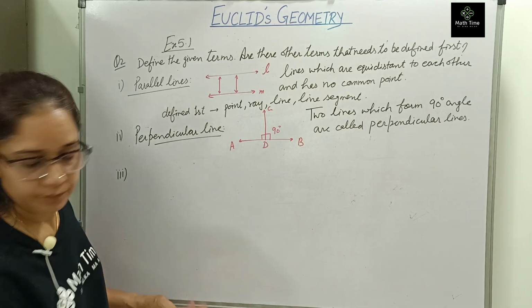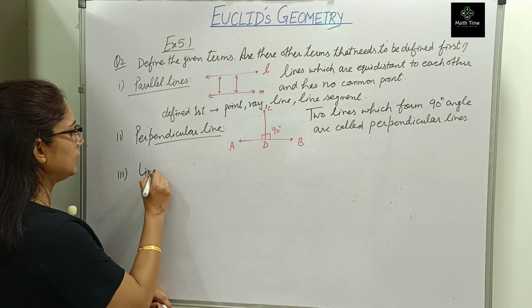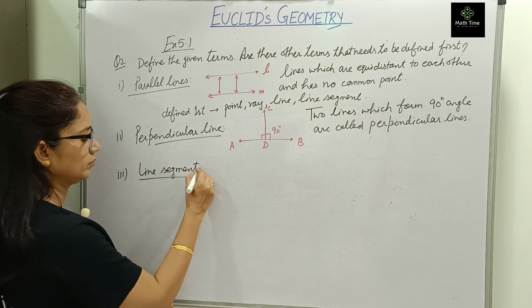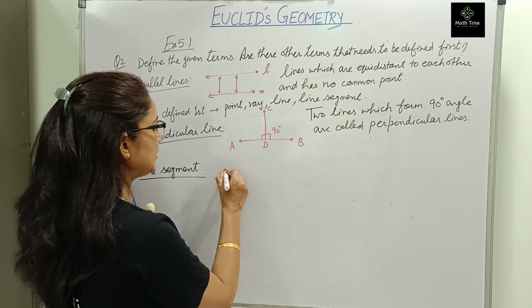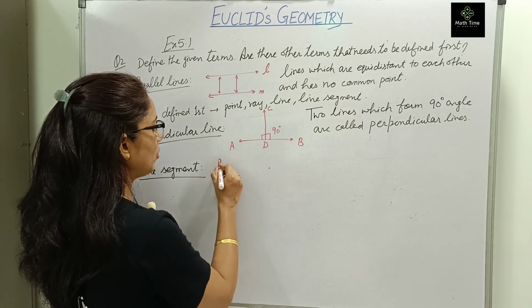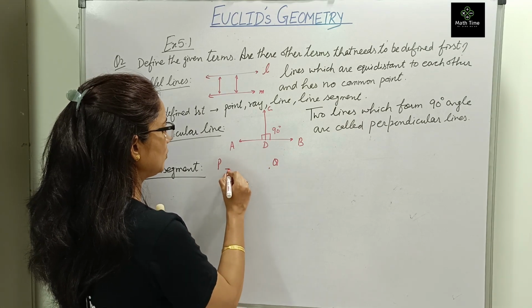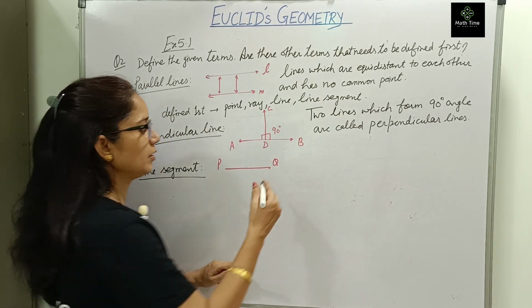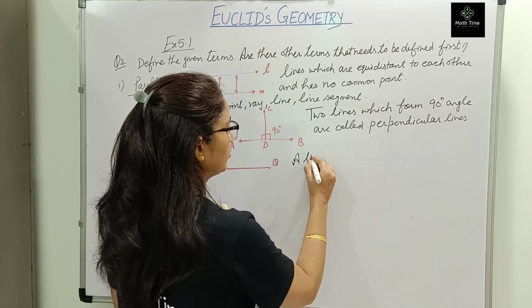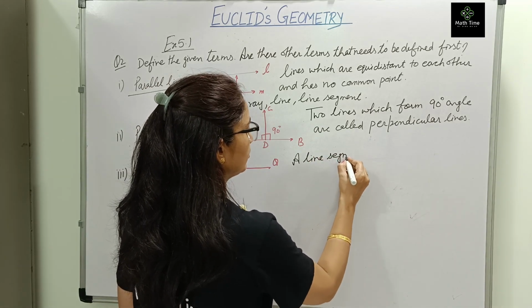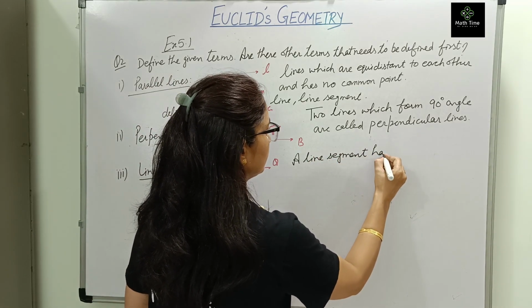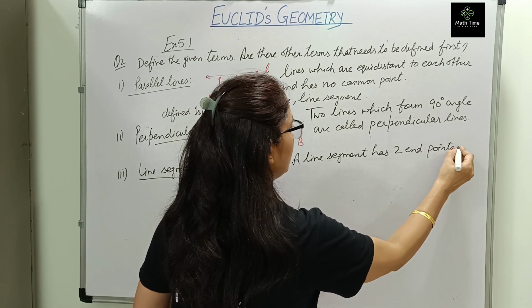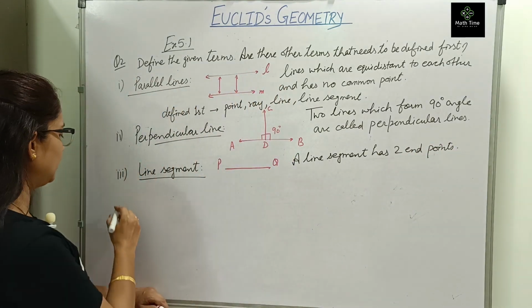Third part, we have to define what is line segment. Draw first. What is a line segment? A line segment is made up of 2 end points. This PQ is a line segment. So line segment has 2 end points. Okay, so this is the definition of line segment.